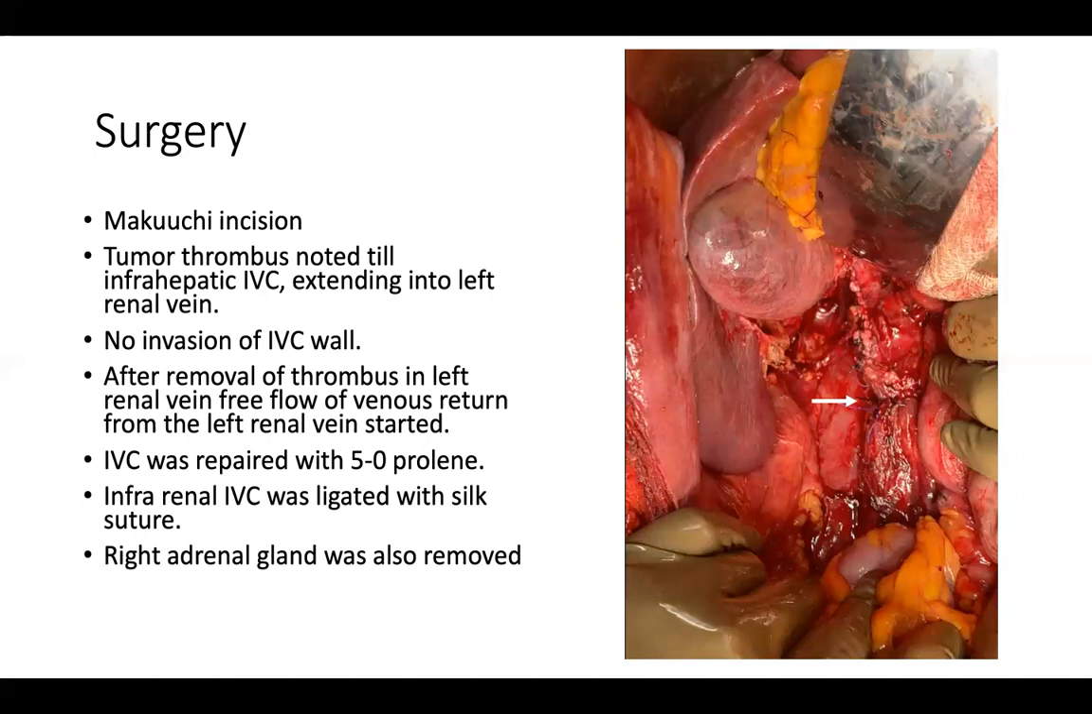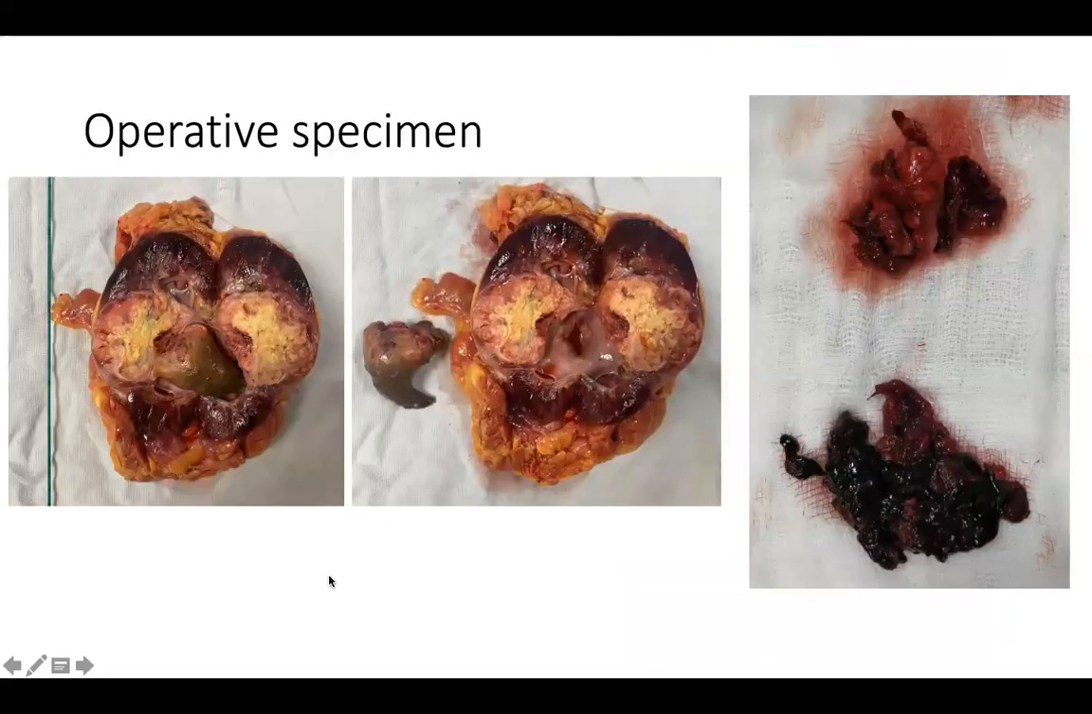Hence, as shown in this figure, this is a silk suture with which we ligated the IVC here, and then you can see the repaired IVC with the Prolene, which was done subsequently. Of course, the right adrenal gland was also removed in this case along with the kidney. So this is the operative specimen.